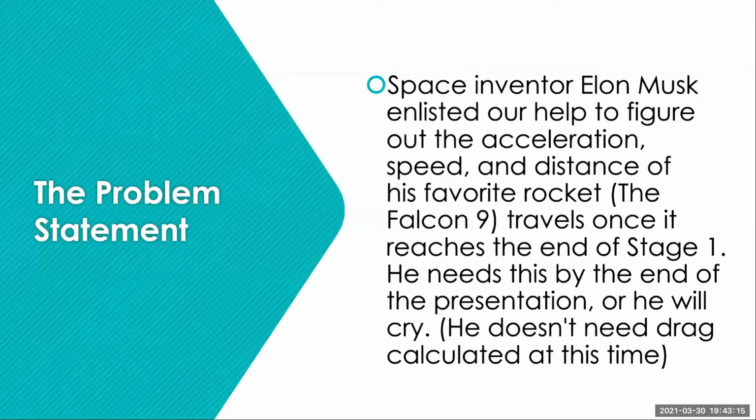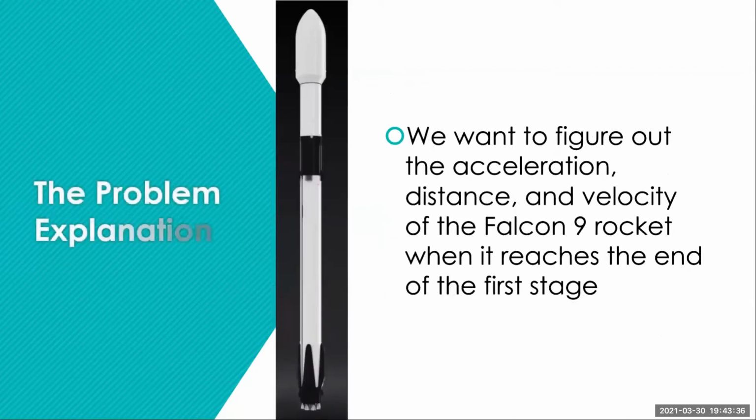Okay, so our problem is that the space inventor Elon Musk enlisted our help to figure out the acceleration, speed, and distance of his favorite rocket, which is the Falcon 9. And we want to figure out the distance once it travels and reaches the end of stage one. He needs this by the end of the presentation or he will cry, and he doesn't need the drag calculated at this time. Next slide.